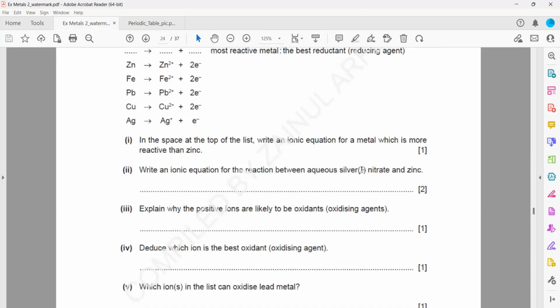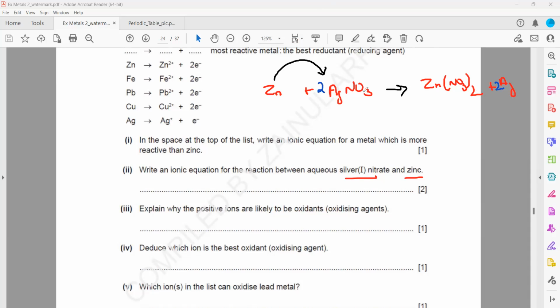So first we write the full equation between silver nitrate and zinc. Silver nitrate is AgNO3 and zinc is Zn. Zinc is more reactive than silver, as you can see in the reactivity series. It will form zinc nitrate, with the formula Zn(NO3)2, and silver metal will be produced. The equation must be balanced. We have 2 nitrate ions, so we put 2 silver, and the equation is balanced now. This is the overall equation, but they did not ask for the overall equation.